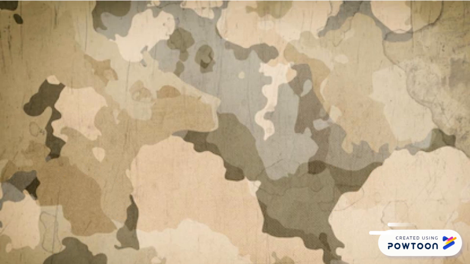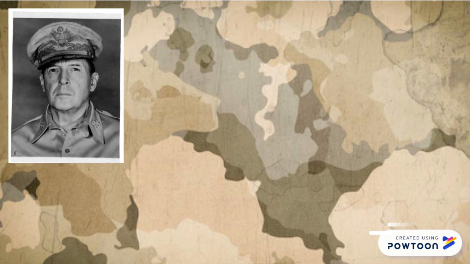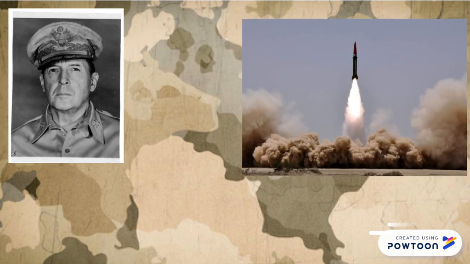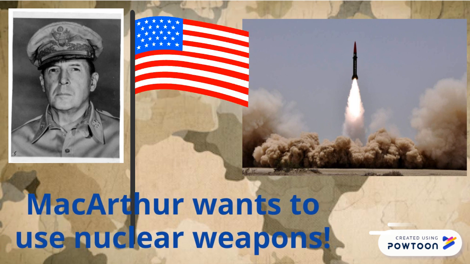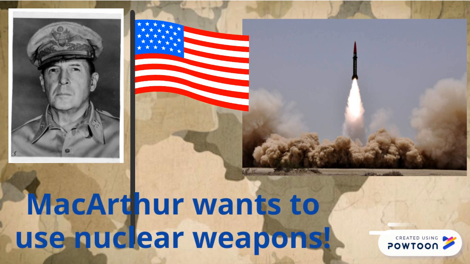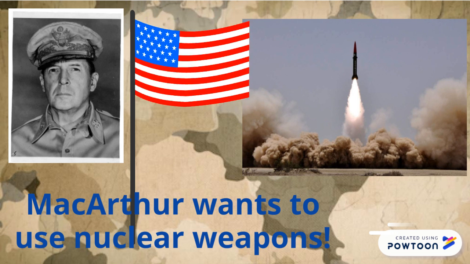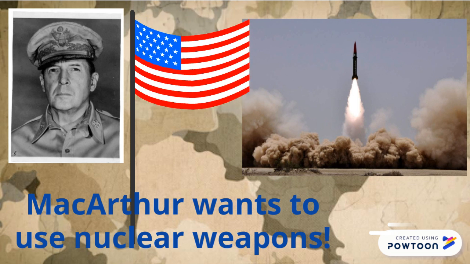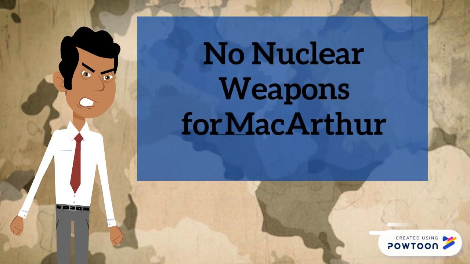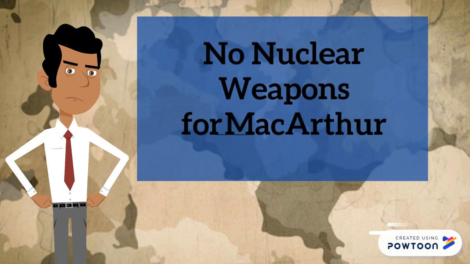MacArthur recommends attacking China. In early 1951, MacArthur called for an extension of the war into China, convinced that Korea was the place where the communist conspirators had elected to make their play for global conquest. MacArthur called for the use of nuclear weapons against Chinese cities. President Truman rejects his request.